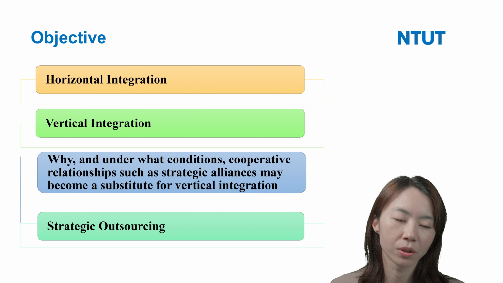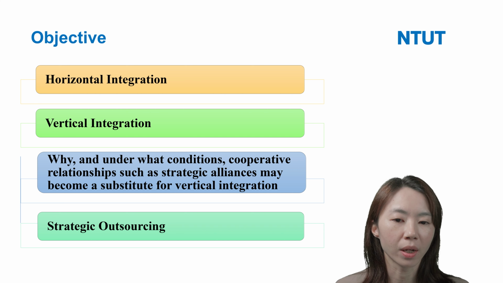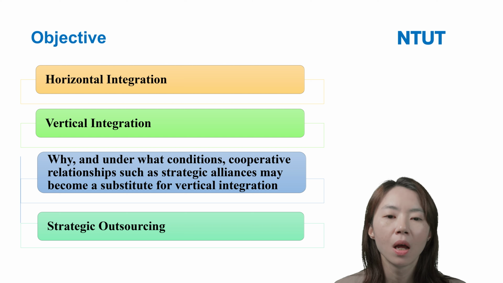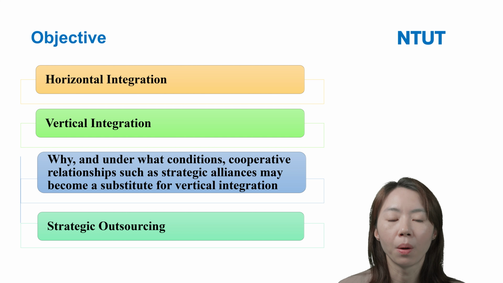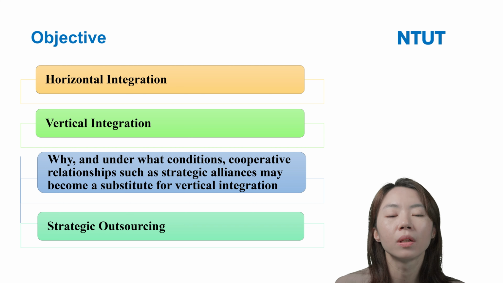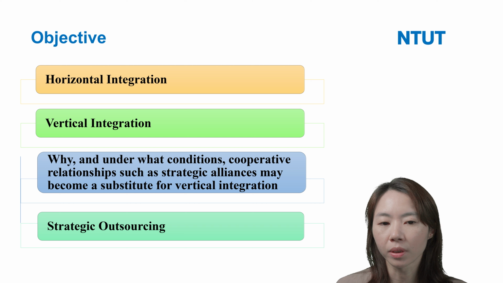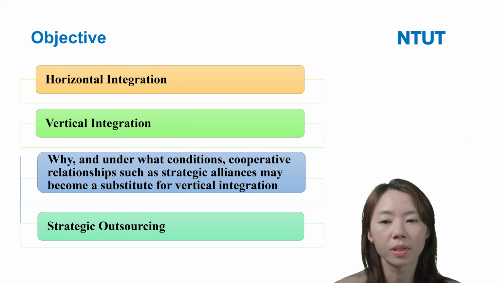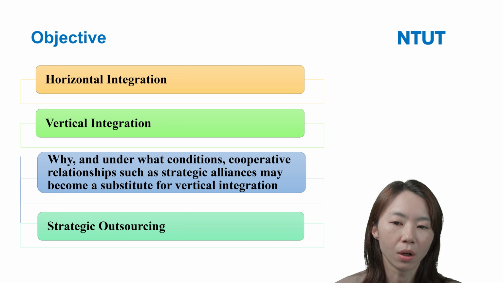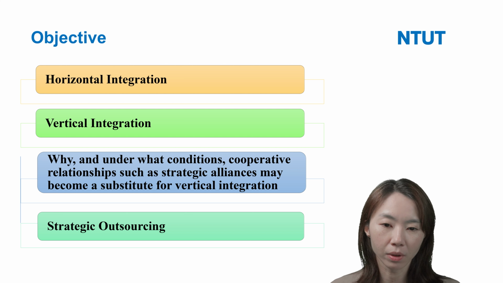For the corporate level strategy in this chapter, you have to understand three types of strategy: horizontal integration, vertical integration, and the long-term corporate relationship, which we can use to substitute for vertical integration. It can help firms keep the advantage of vertical integration without having its disadvantages.